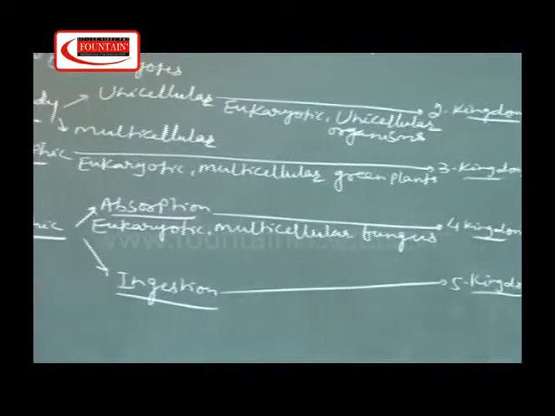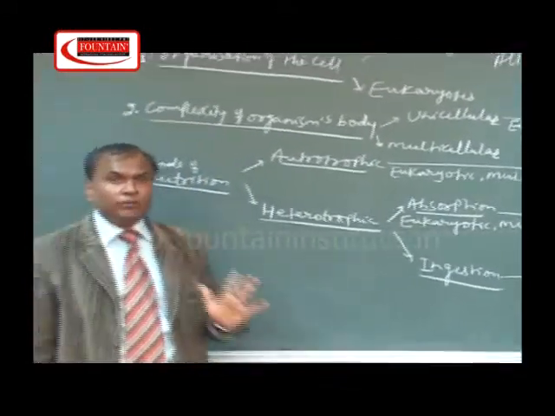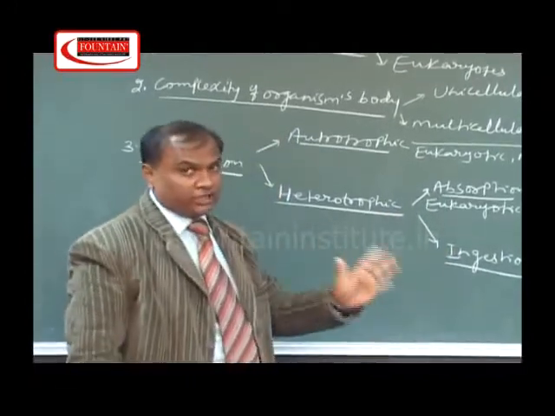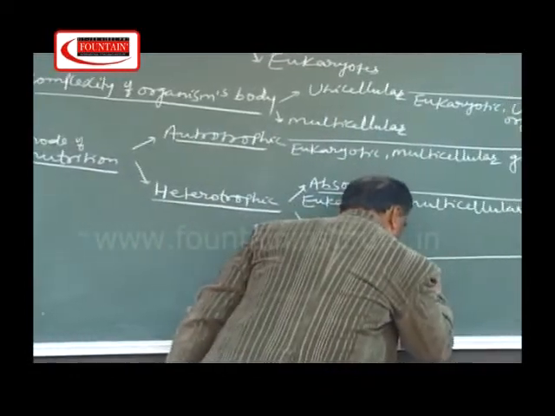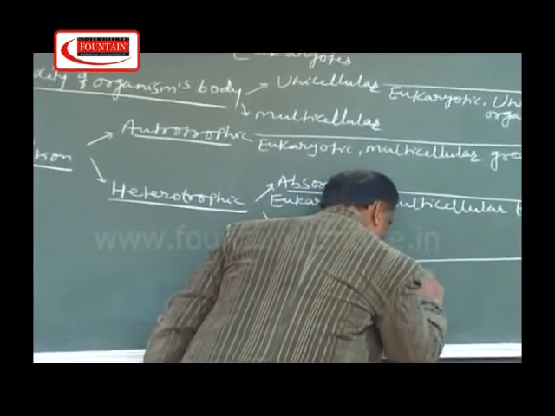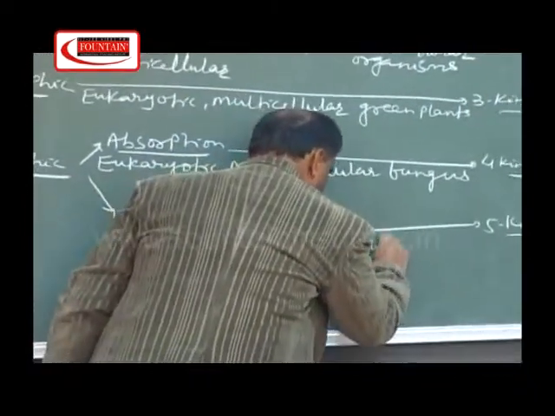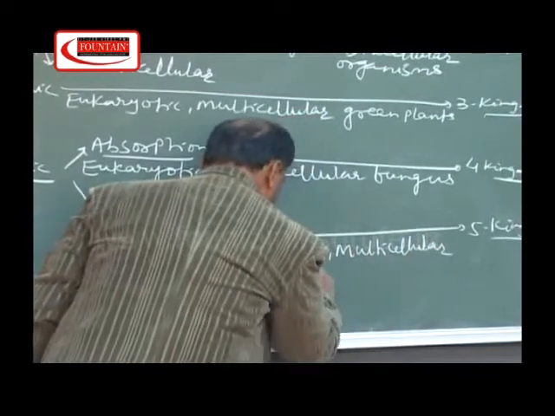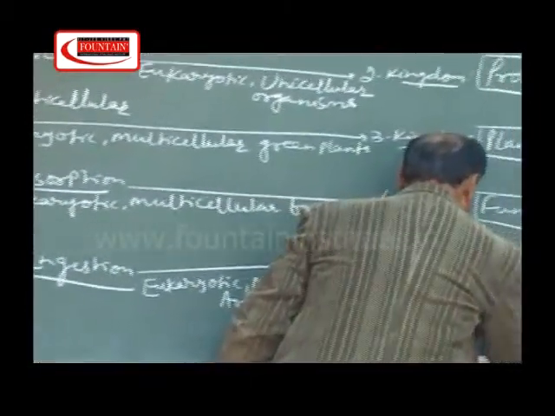Ingestion is also a special type of heterotrophic mode of nutrition in which there is engulfment of solid food particles, and this capability is found especially in the case of animals. So, here he included eukaryotic, multicellular animals, and the name of the fifth kingdom was kingdom Animalia.